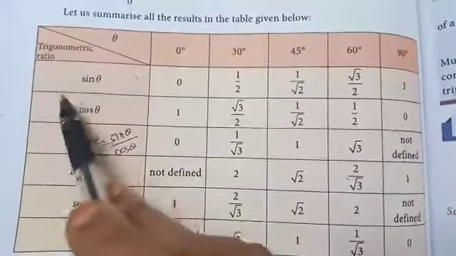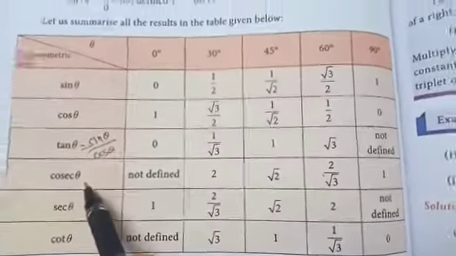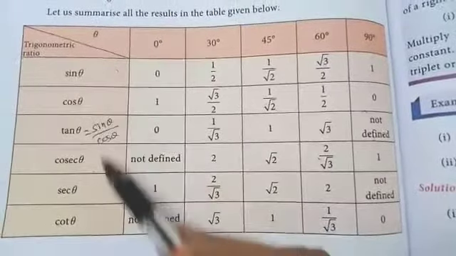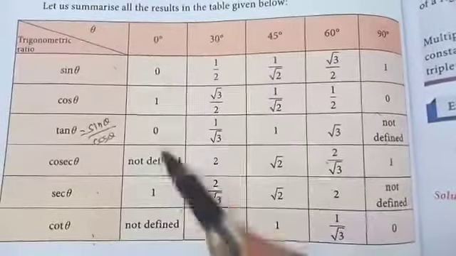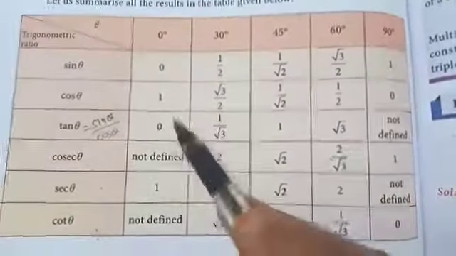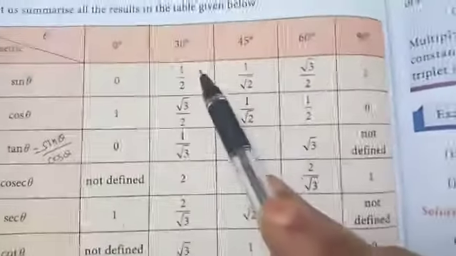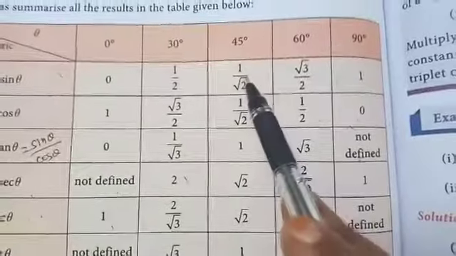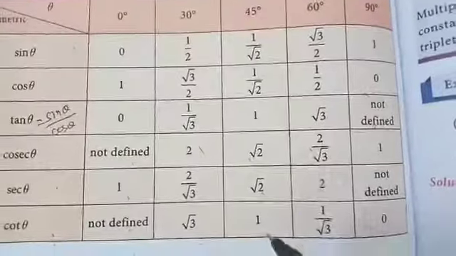You write these first three ratios, then you can write the rest easily, because cosec theta is the reciprocal of sin theta, sec theta is the reciprocal of cos theta, cot theta is the reciprocal of tan theta. So 1 by 0 is not defined, 1 by 1 is 1, 0 by 1 is not defined. 1 by 2, the reciprocal is 2. Here 2 by root 3. Here root 3. Next root 2. Here the reciprocal is root 2. Next 1 by 1 is 1, like this.